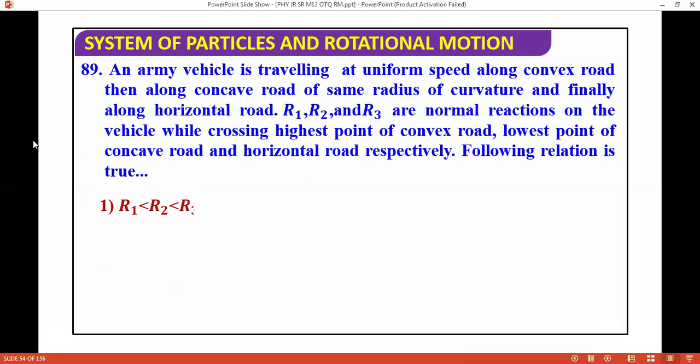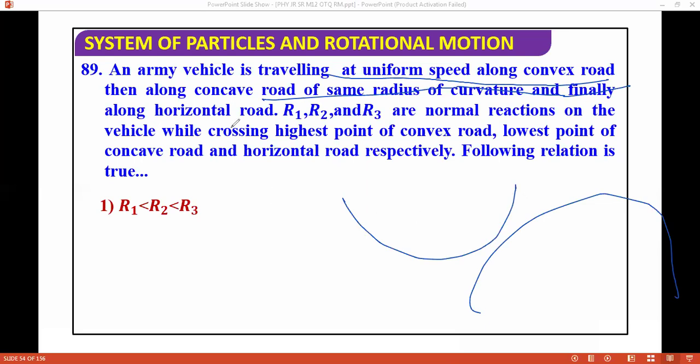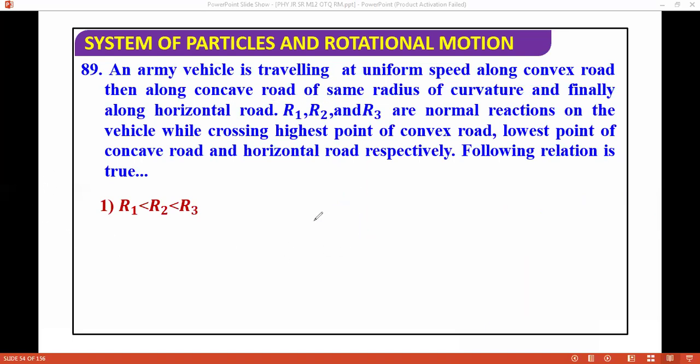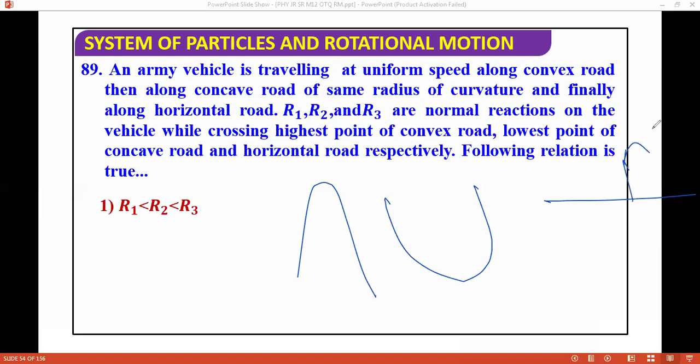An army vehicle is traveling at uniform speed along a convex road, then along a concave road of the same radius of curvature, and finally along a horizontal road. I'm making the figure in that order: first convex, then concave, and then horizontal. The normal reaction on the vehicle while crossing the highest point of the convex road, the lowest point of the concave road, and the horizontal road.